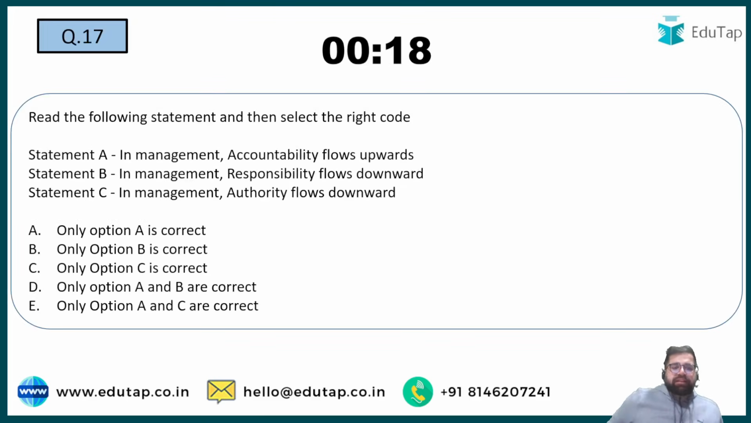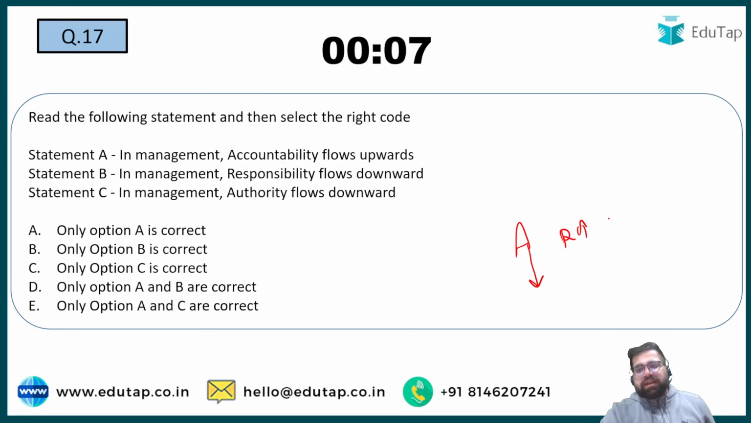17th. Read the following statements and then select the right code. The question is talking to you regarding accountability, responsibility, and authority. So we all know that authority flows downward, responsibility and accountability flow upward. Right? So check. Authority flowing downward, this is correct. Responsibility flowing downward, no, responsibility flows upward. Accountability flows upward, yes, this is also correct. So A and C are correct. Therefore, the correct answer will be option number E only.